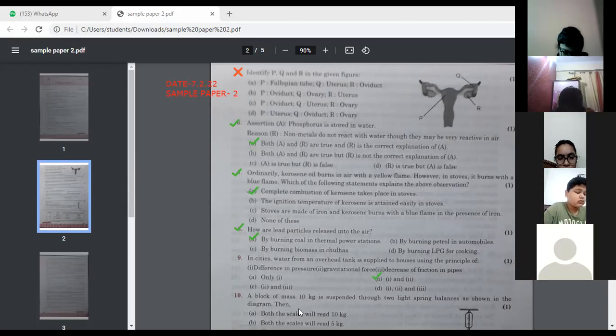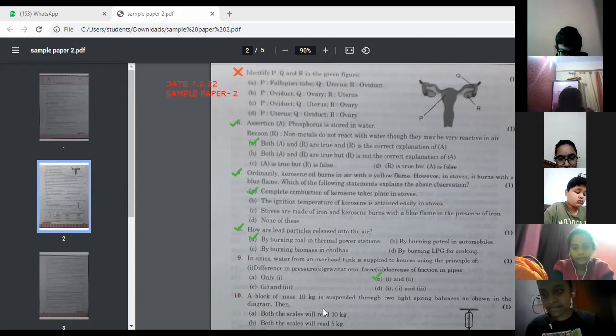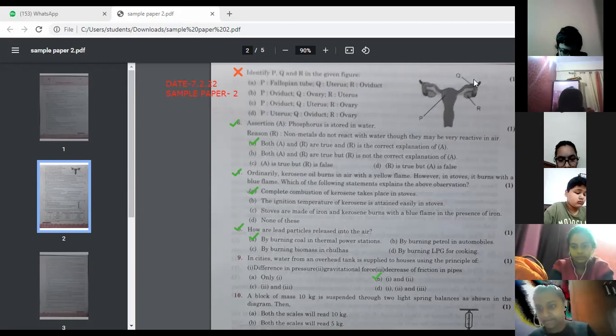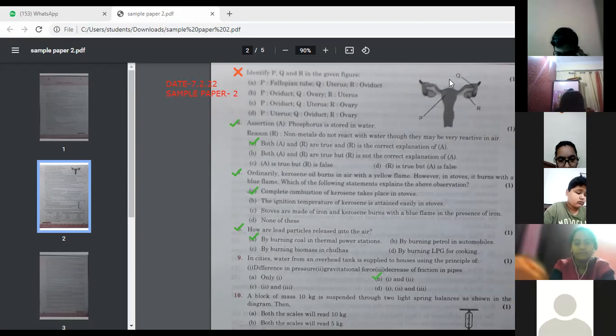Okay. Next is, I think this question number 10 is not there. Spring balance. No, this is there. This is from the chapter on friction. So read this question number 10. What we need to do here in question number 10.